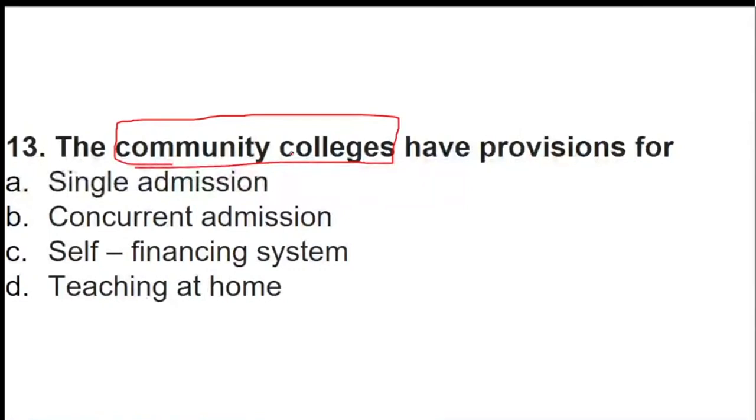In some countries they use the term community colleges. Somewhere it is used as high school, somewhere as secondary or higher education institutions, but the meaning is the same. It is called an educational institution. So the educational institutions have provisions for what? Single admission, concurrent admission, self-financing system, or teaching at home.